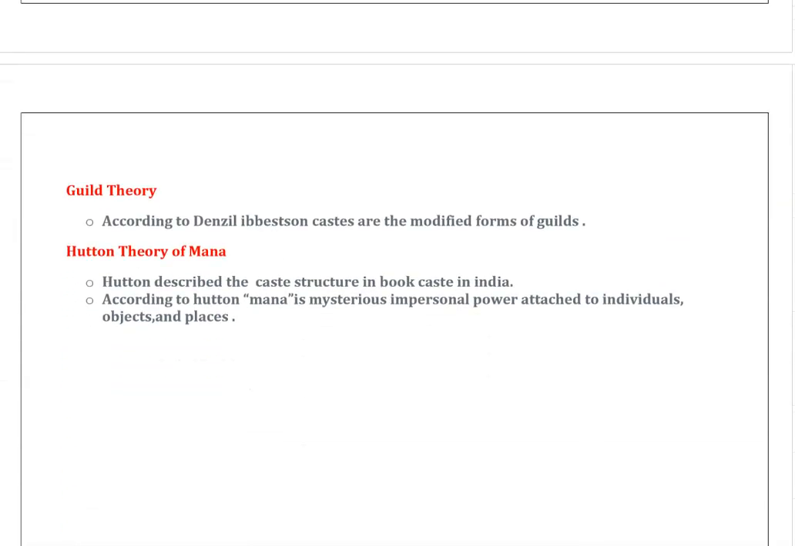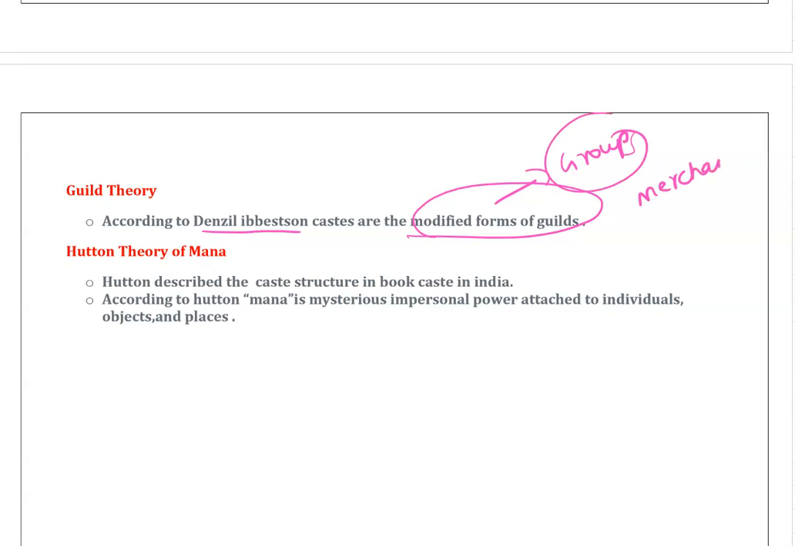Next, guild theory. Guild theory is given by Dengel Epstein, who says that those who do works became like modified forms of guilds. Guilds are nothing but groups. Like merchants form one group, goldsmiths form one group, like that. Guilds mean nothing but groups.